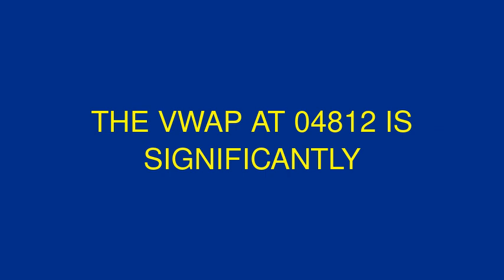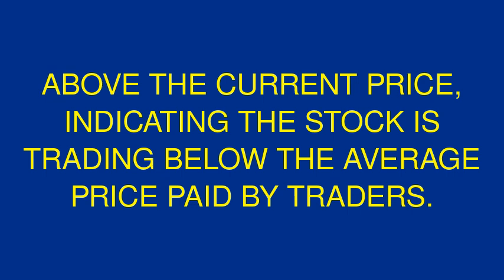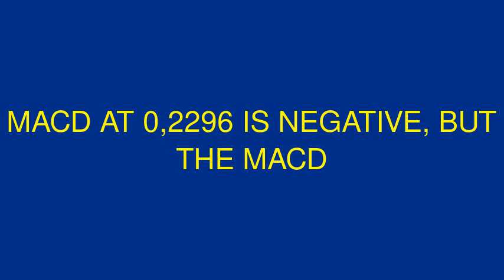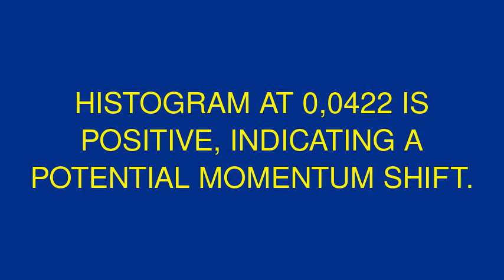The VWAP at 0.4812 is significantly above the current price, indicating the stock is trading below the average price paid by traders. Technical indicators. Momentum indicators. MACD at -0.2296 is negative, but the MACD histogram at 0.0422 is positive, indicating a potential momentum shift.